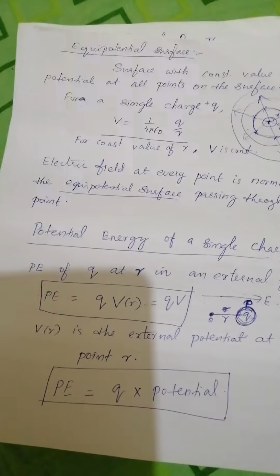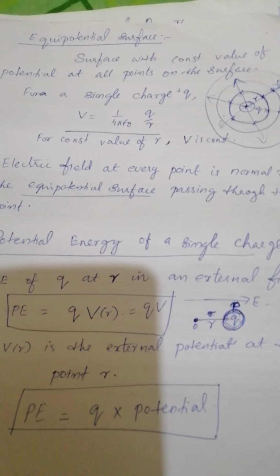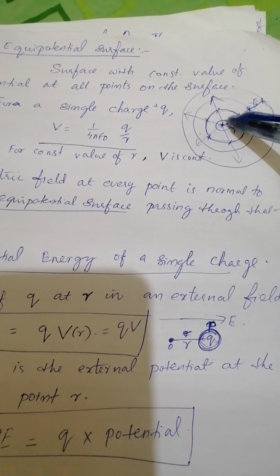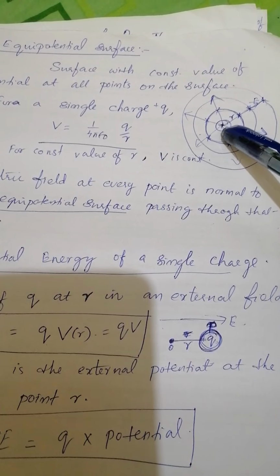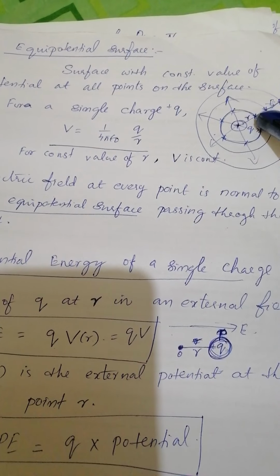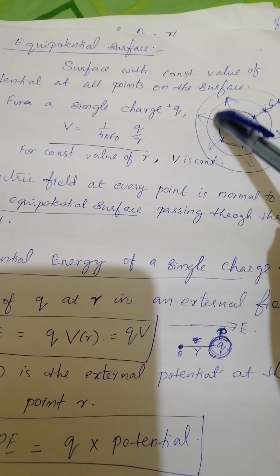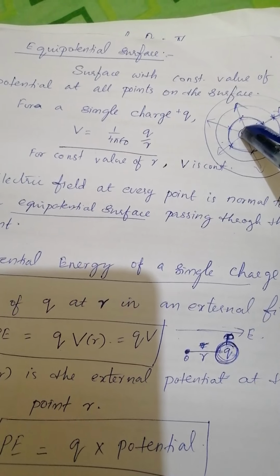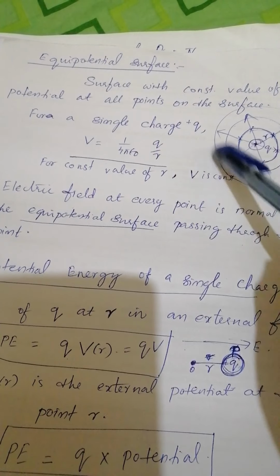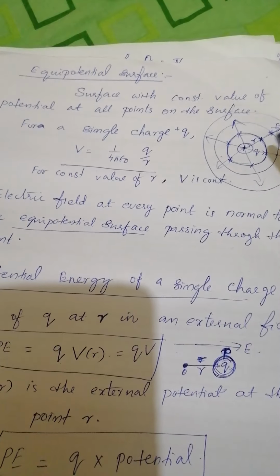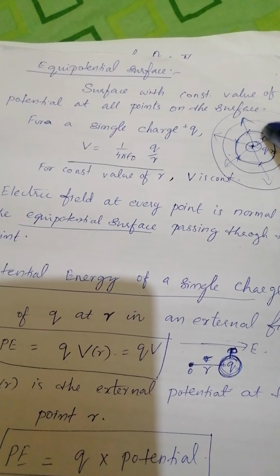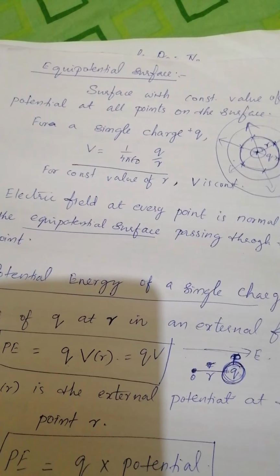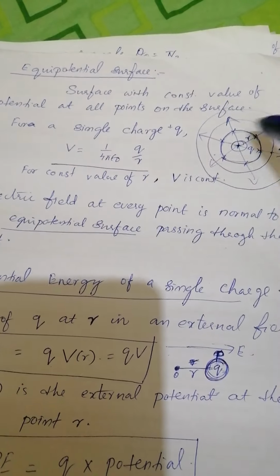Okay, now let us discuss equipotential surfaces. So what is an equipotential surface? Here consider a charge plus q. You can imagine different shells around this charge, different surfaces at different distances from the origin.